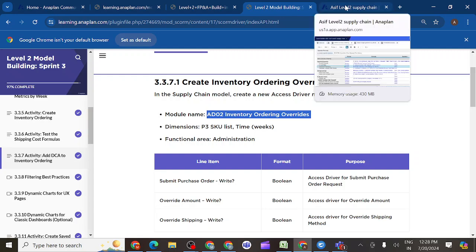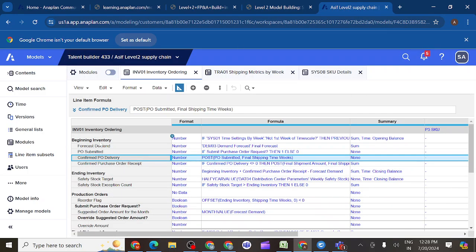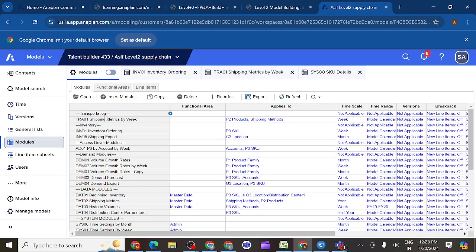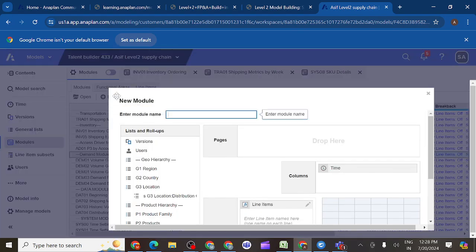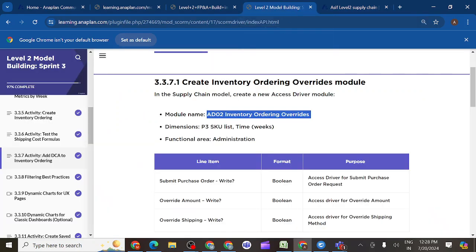First, if you want to control any module, what should we do? We should first of all create one access driver module. We have already created access driver module 1 here, so under this one we should create access driver module 2. So what dimensions should we take? P3 SKU, and time should be weeks.